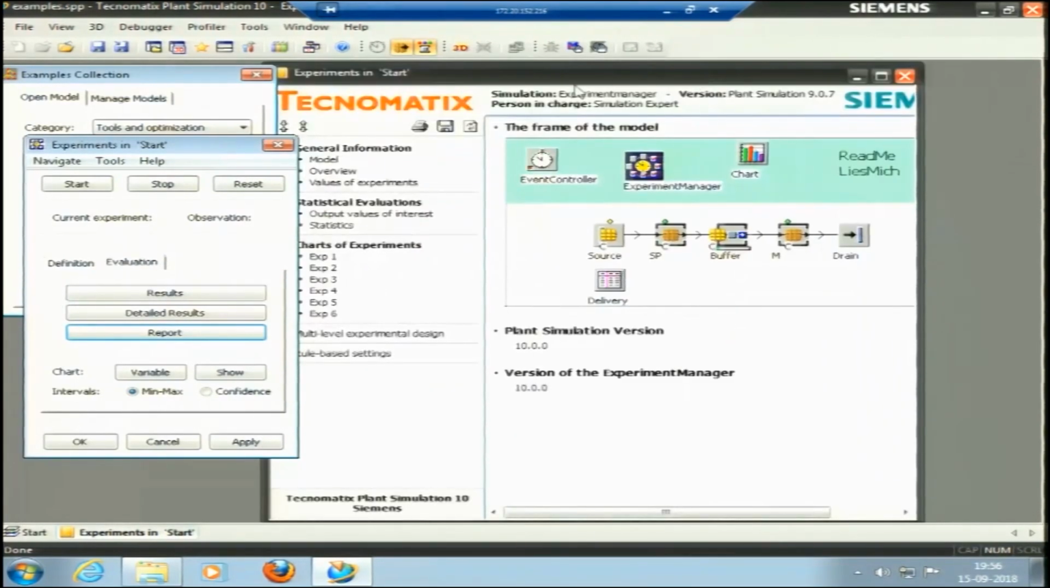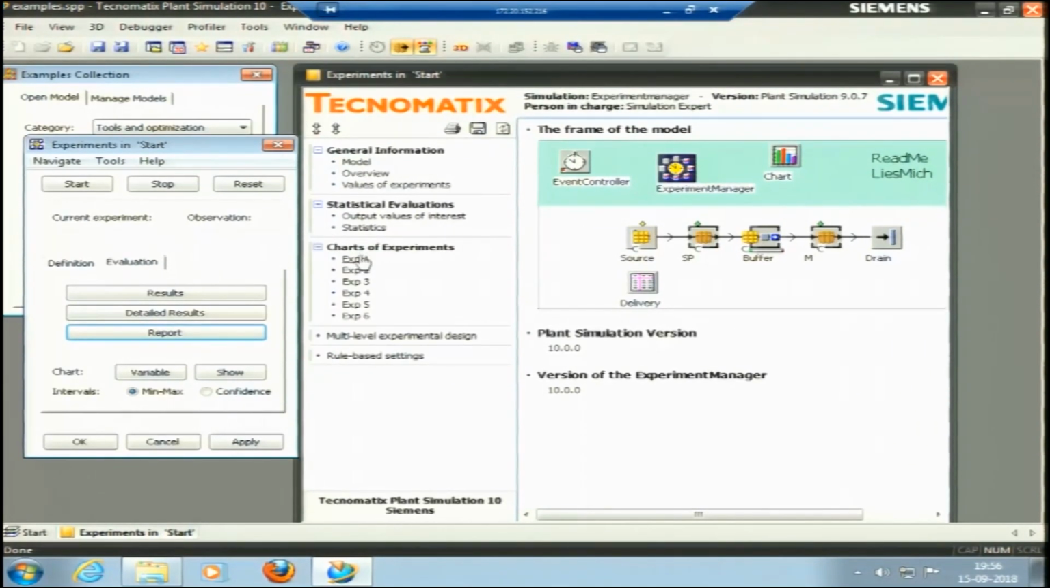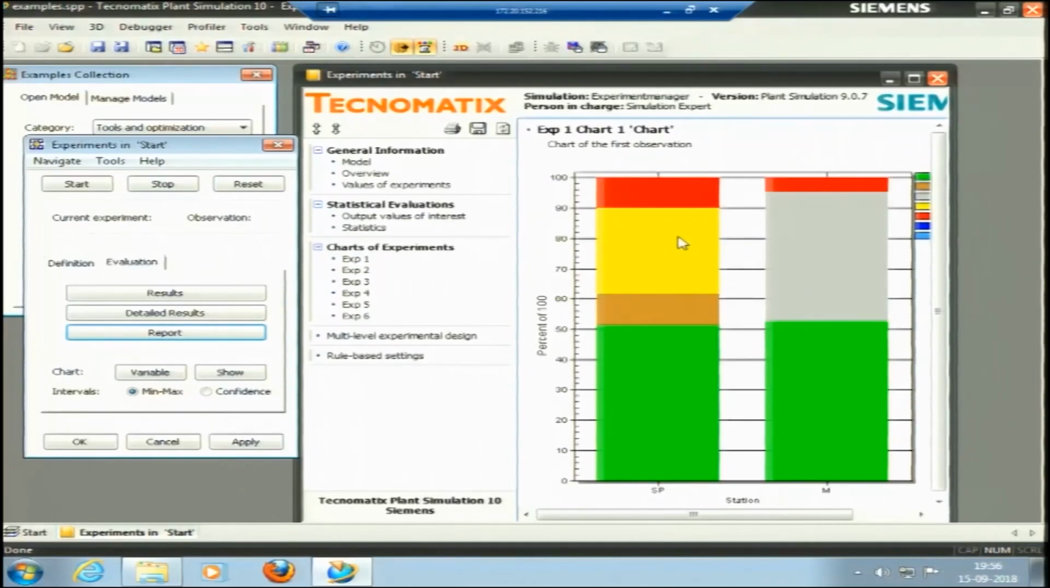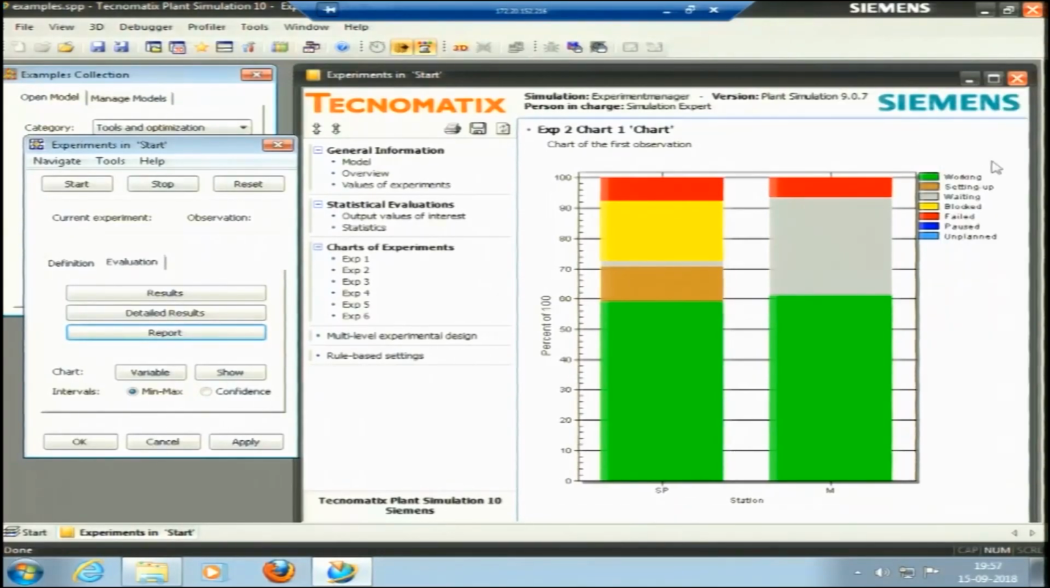Okay, the report tells us that there are a number of experiments. In experiment 1 this happened, in experiment 2 this happened. This is the total failure, this is blocked time, and the grey color is waiting time. All these things are shown in the report.